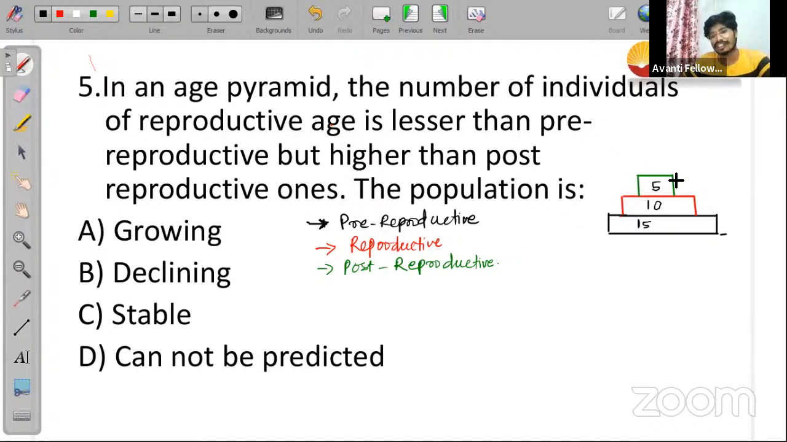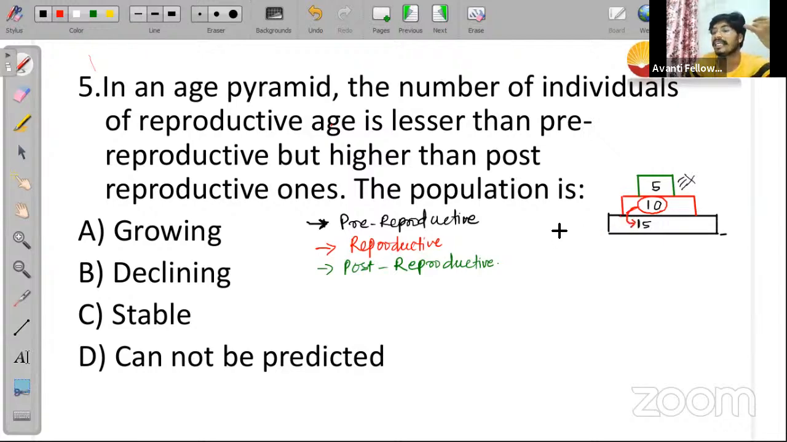Now forget about the last one, forget about post reproductive. Let us focus on the reproductive and pre reproductive phase. 10 individuals currently they are reproducing, and how many individuals are they producing? That is the question. Just try to focus on what I am trying to explain. These 10 individuals are reproducing currently, and they are giving rise to 15 individuals.